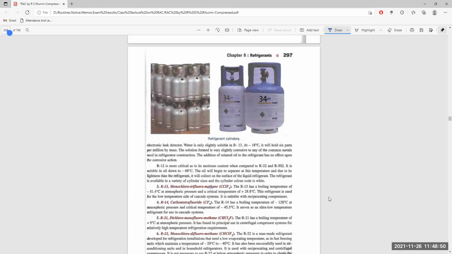Next, R21, dichloromonofluoromethane, CHCl2F. This R21 has a boiling temperature of 9 degrees centigrade at atmospheric pressure. It finds its principal use in centrifugal compressor systems for relatively high temperature refrigerant requirements.